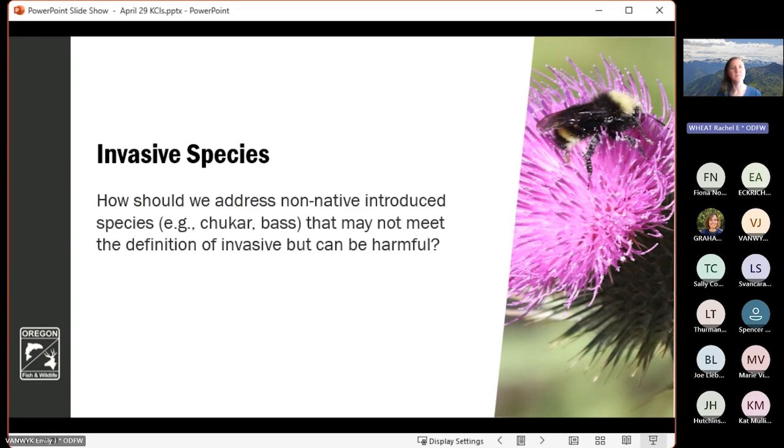So these would be species like, for example, chukar or bass that were introduced for sport purposes that aren't technically invasive species under the technical definition, but they do still have impacts to native species and their habitats. So some feedback that could be helpful from our technical reviewers would be how we should address that within this KCI. So that's one thing that would be helpful to think through when you're providing feedback on these revisions.